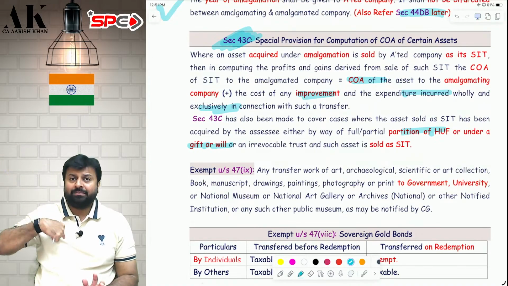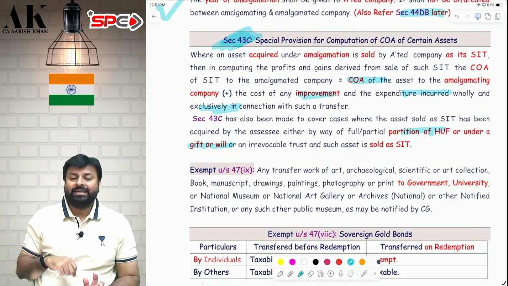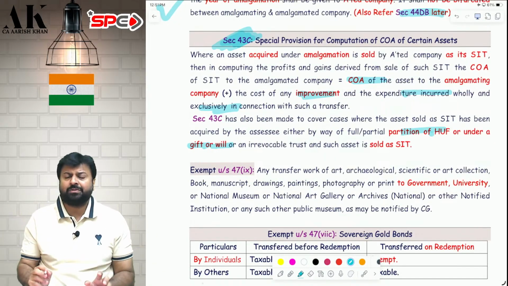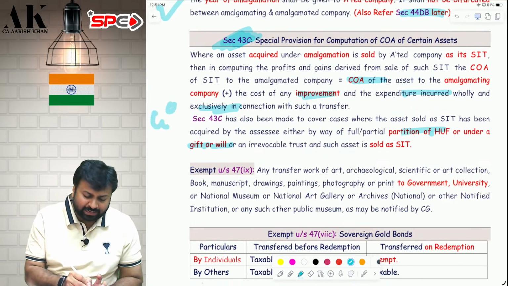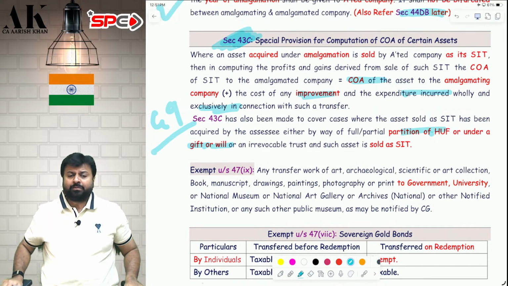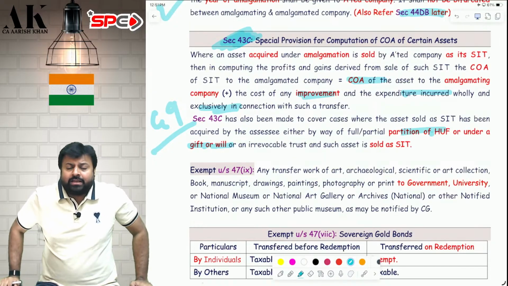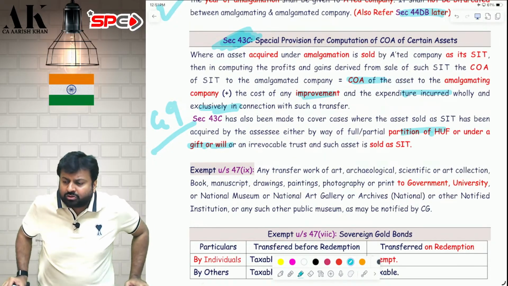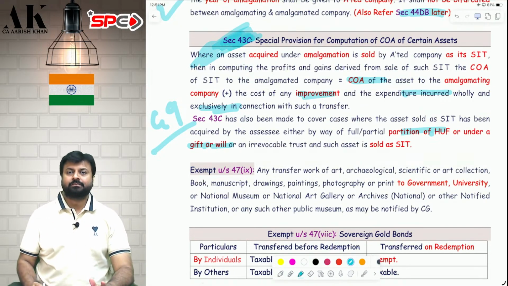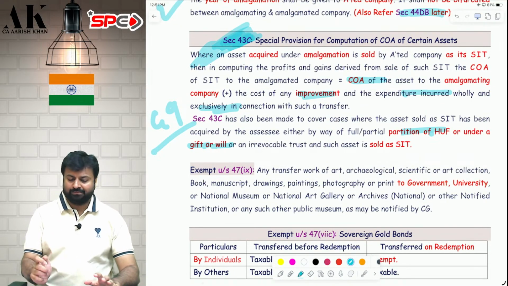My father has given me a gift of SIT. I want to sell that SIT. What will be the cost under PGBP? I cannot apply 49(1) at that time. 49(1) is only for capital gains. 49(1) is not for PGBP. Therefore, what will be the cost in that case? The cost in that case will be the cost to my father. As simple as that. As per which section? As per section 43C. I hope it is clear to all of you.